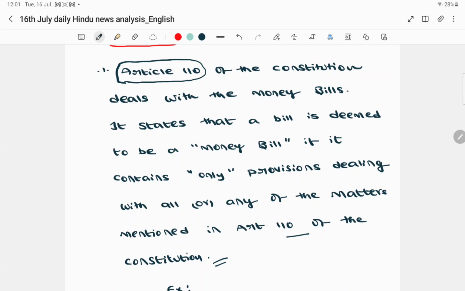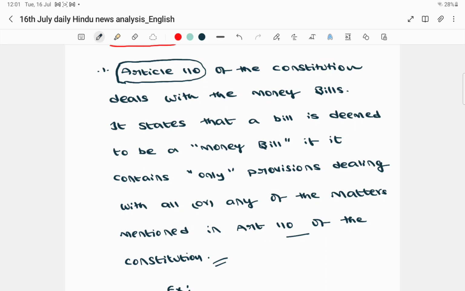So the definition of a money bill is this: a bill can be regarded as a money bill if it contains any or all of the matters mentioned in Article 110 of the Constitution.